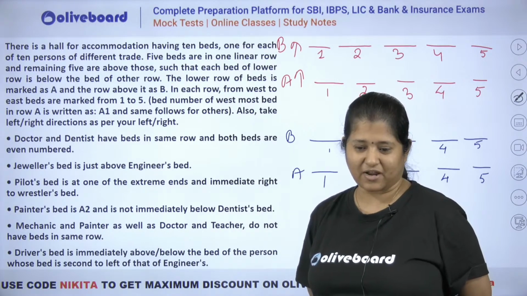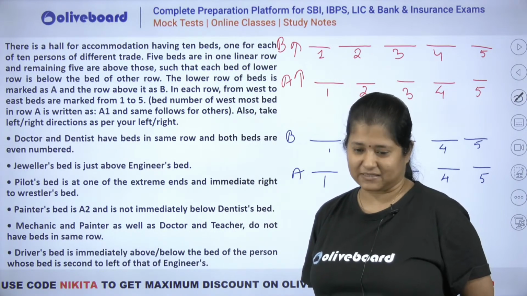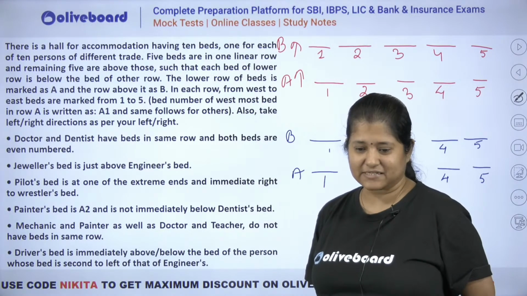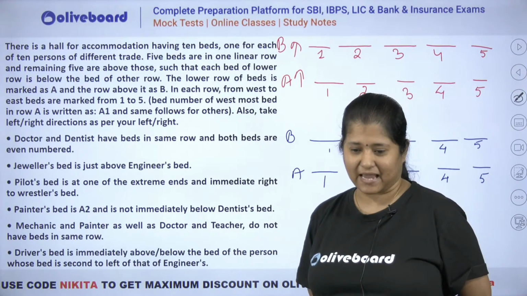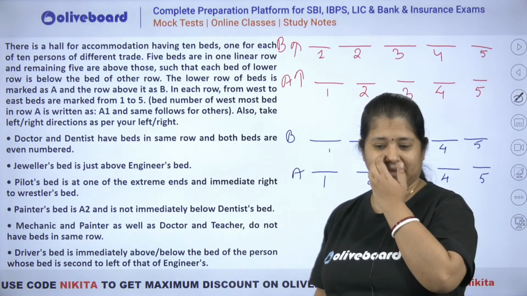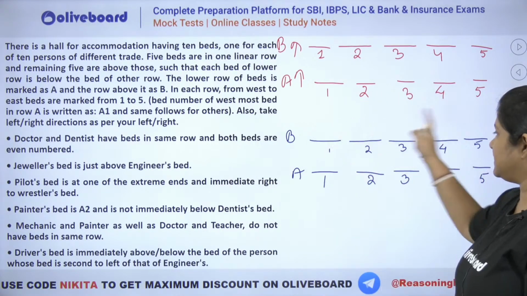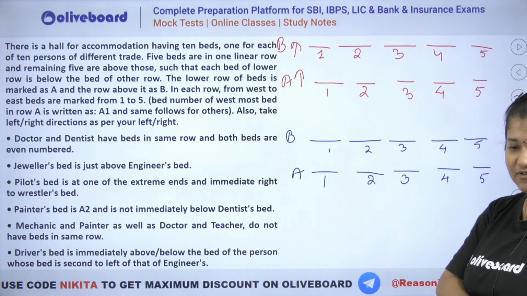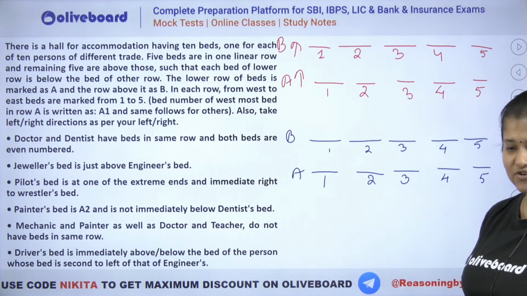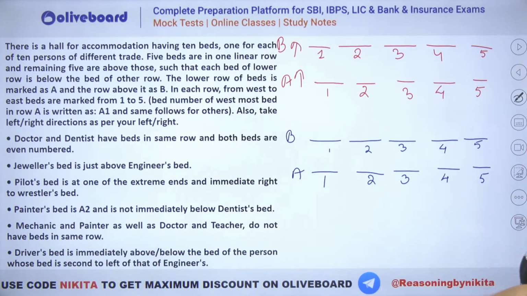Teacher, painter, engineer, driver and dentist, driver and mechanic, that would be the right answer. Driver सही है अभिषेक, but dentist नहीं आएगा, mechanic आएगा. ठीक है, B के end में I am talking about these two here, right? So we will have driver and mechanic, that's right. चलो let's try it out. ठीक है, इसको check करते हैं कि किस तरह से करना है. ठीक है, let's see that how this can be done.